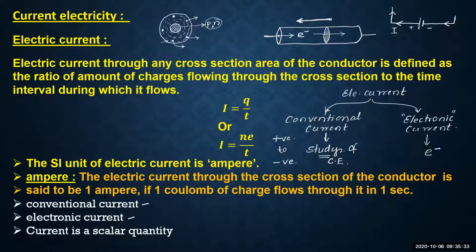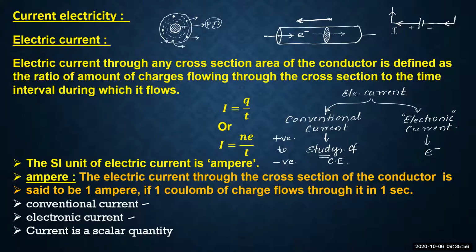Now, after the discussion of conventional current and electronic current, the next concept is what type of physical quantity electric current is. Because we know that physical quantities are usually classified as scalar quantities and vector quantities.